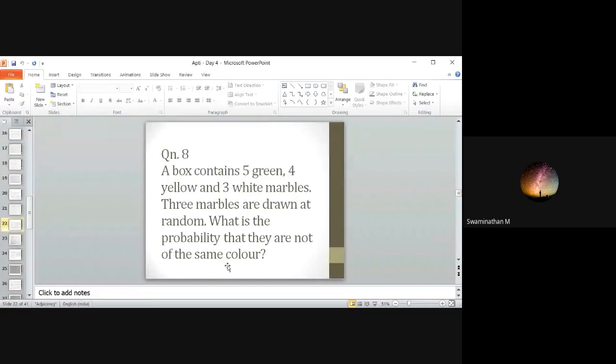So first you find what is the possibility that all are same color, and subtract it from 1, you will get the answer. You don't do it directly, it is difficult. So first find the probability that they are of the same color and subtract it from 1. It's like P of A bar equal to 1 minus P of A. That rule you have to apply. Any answers for this?